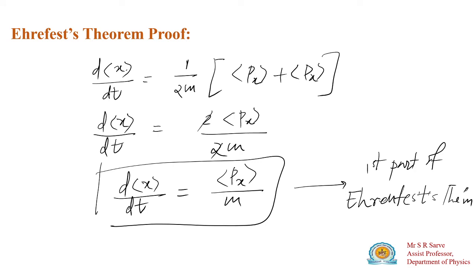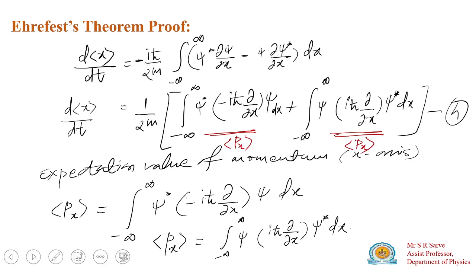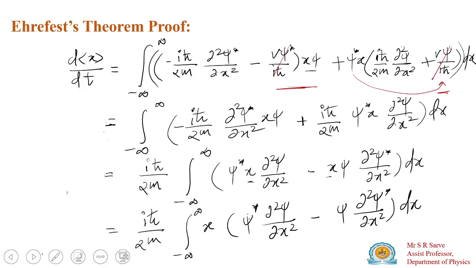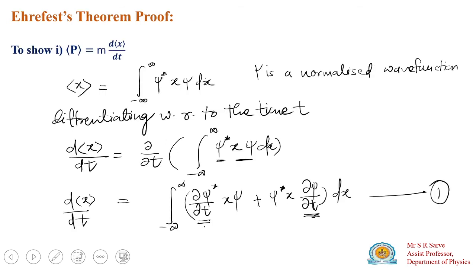So here we learned about the different steps in these equations. Actually it is a very long derivation, so I have taken it in part 1 and part 2. Observe that first we took the expectation value of position, then differentiating it with respect to time, we obtained the value of dx by dt.